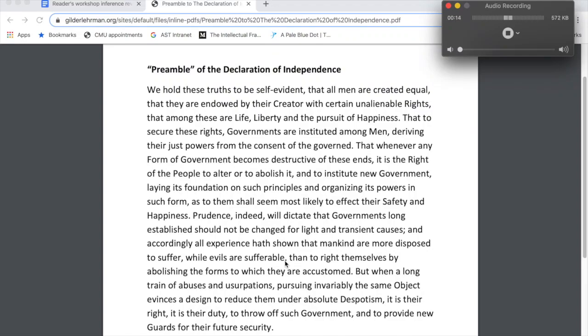Okay, guys, Reader's Workshop is going to be a little bit different today. Today we are reviewing inferencing, and you can do any of the kinds of inferences that we've done before, inferring the meaning of words, or inferring meanings of sentences, or inferring an overall theme. I think you guys are ready for that.